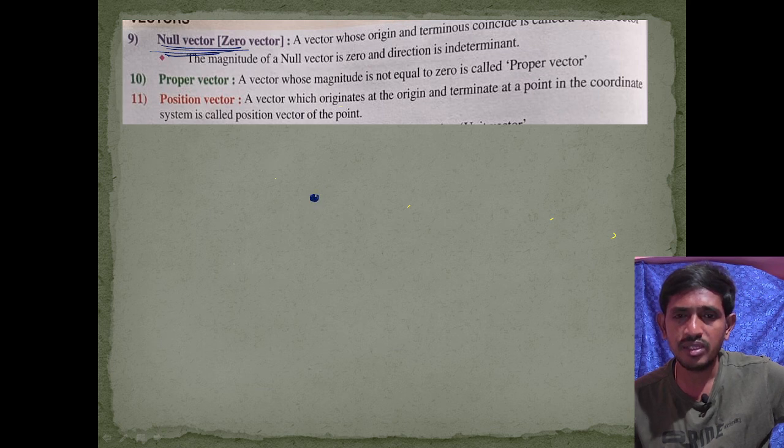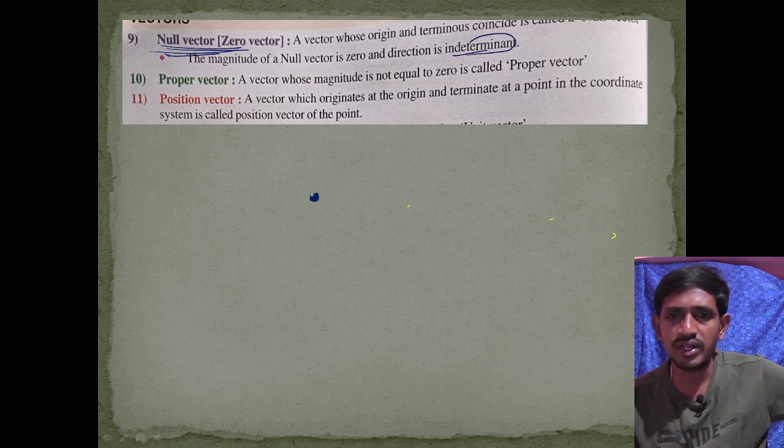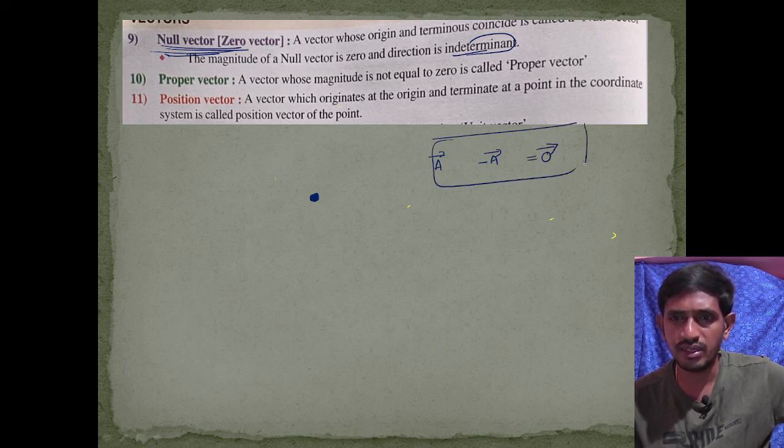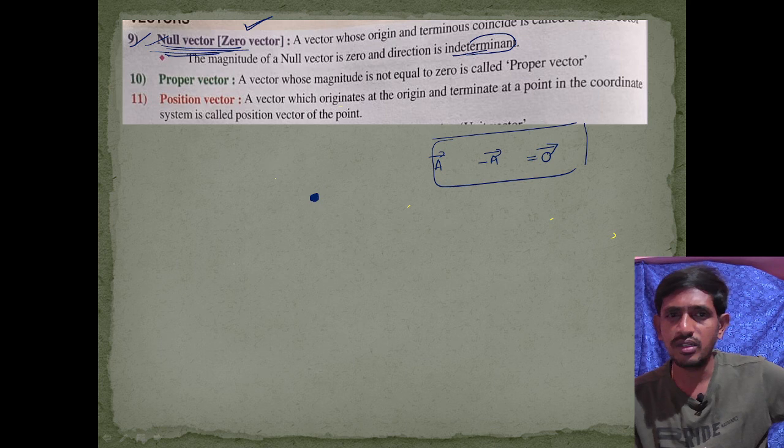The direction of this vector we cannot define. It is indeterminate. Okay, so this null vector can exist. It exists in nature. For example, a bar vector is there, and the negative vector of a bar is minus a bar. If you add them, definitely we get a null vector. So if anyone asks you, a null vector means the magnitude of this vector is 0. Therefore, we can say the magnitude of a null vector is 0, and that vector is called a zero vector or null vector.